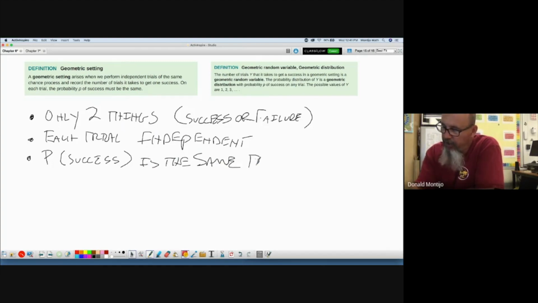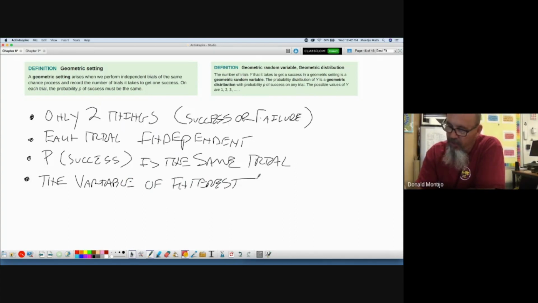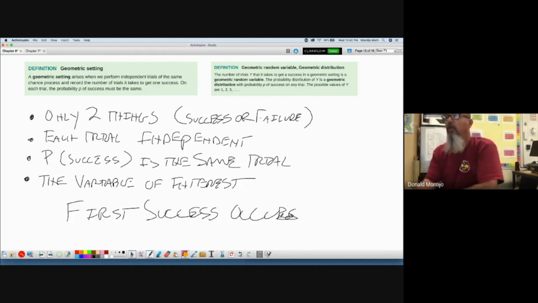Wait a minute, Mr. Claycamp, you're screwing up. That's the same rules we use for binomial. No, geometric and binomial, the first three are the same. The only difference is the fourth one. In binomial, we said there are a fixed number of trials. In geometric, the variable of interest, what are we looking for, is when the first success occurs. So the variable of interest is the first success. When do we find the first success?